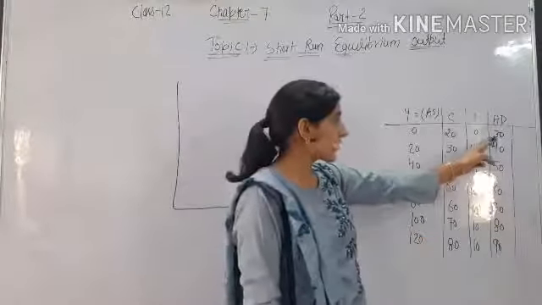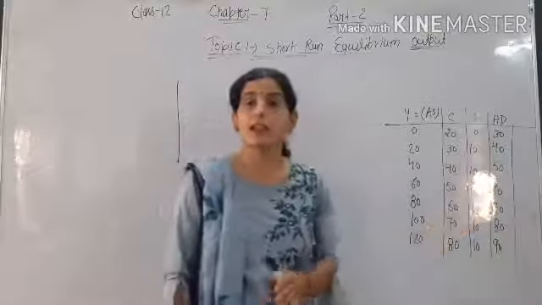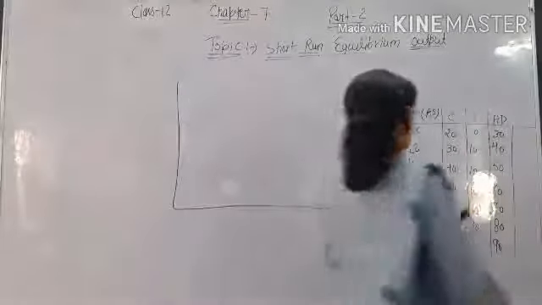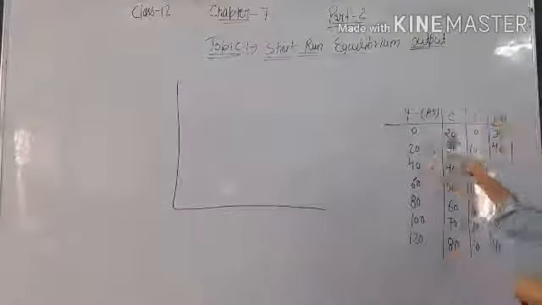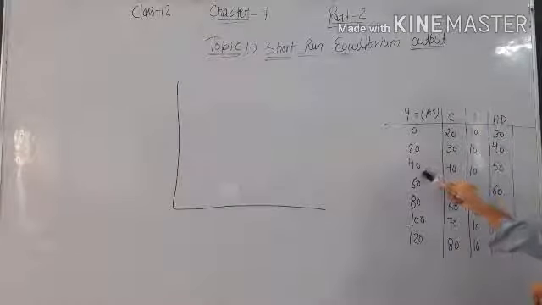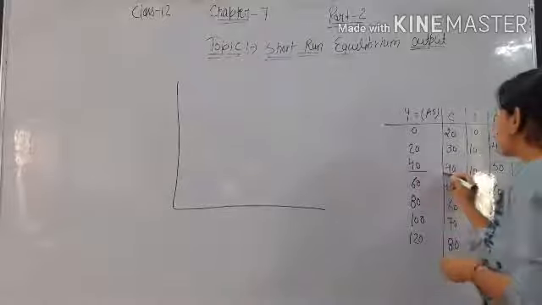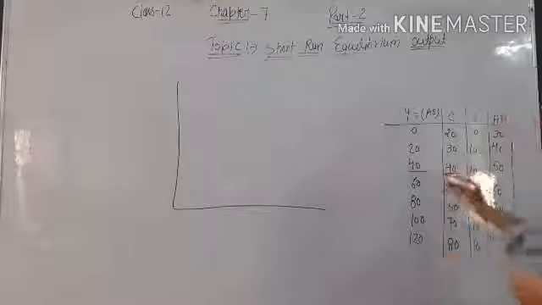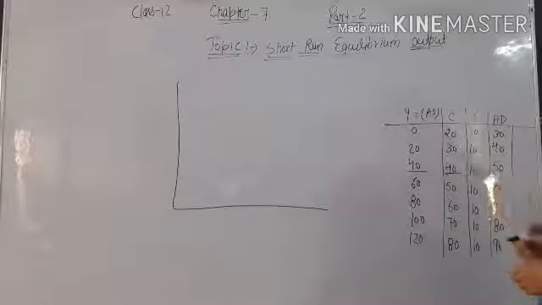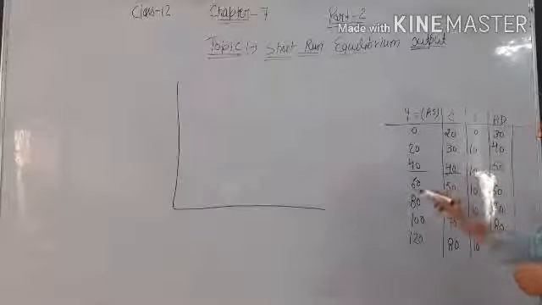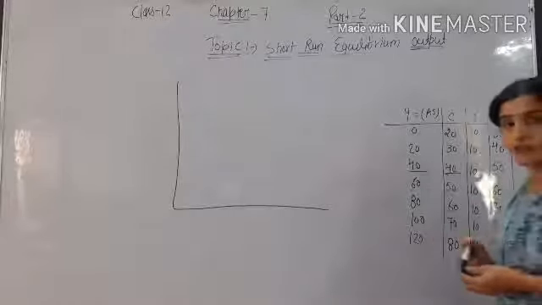And aggregate demand, the total demand in the economy, is 30. Then income increases by 20, consumption also increases, then when income becomes 40, consumption is 40. Here Y and C are both equal, meaning consumption and income are equal. Then income is 60, consumption is 50.